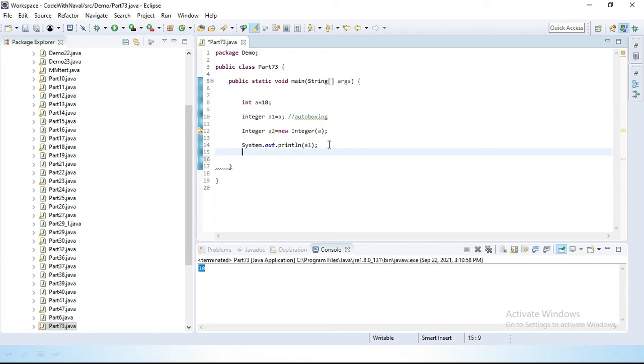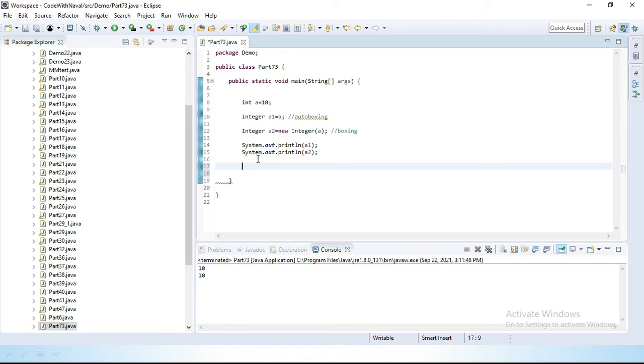I'll simply print a2. Let's save and see. The first process is autoboxing, and this process is boxing. Autoboxing converts automatically, but here we are converting ourselves, because we create a whole object and then pass the integer value. Then we need to convert back, which is unboxing.